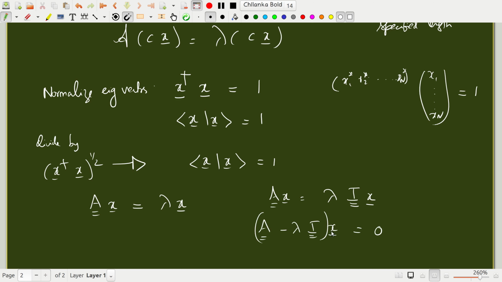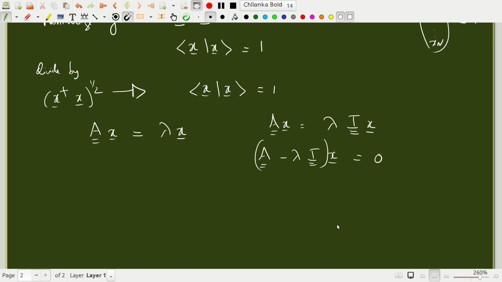So this is like a system of linear equations, but it is a system of linear homogeneous equations. We'll come to linear equations shortly after finishing the eigenvalue problem and a few related topics in linear algebra. We'll of course come to the solution of linear equations, and we'll spend a module or two on that. But there you will find that in order to have a non-trivial solution, what do you mean by non-trivial solution? A non-trivial solution means the vector x is not a zero vector.